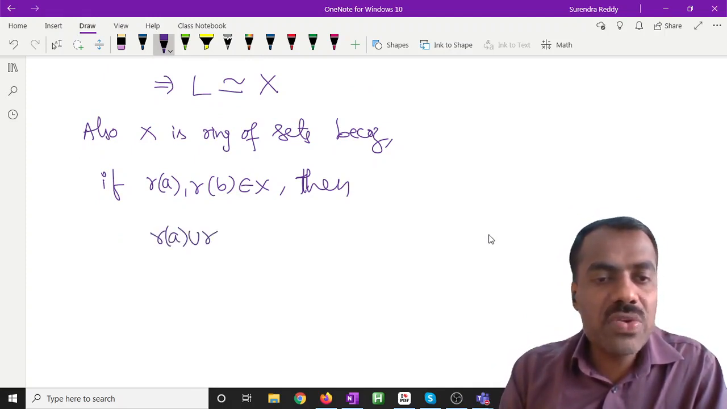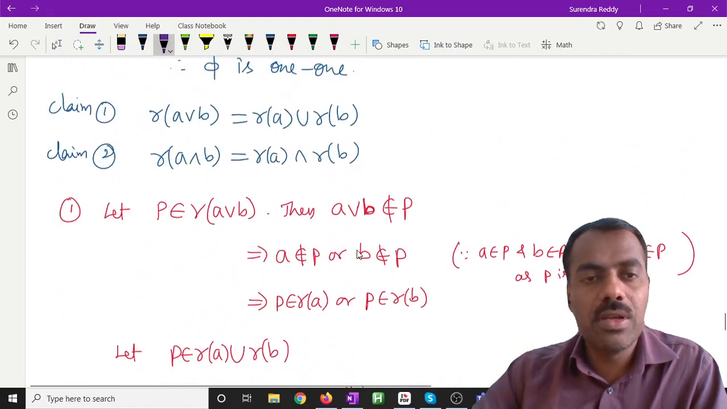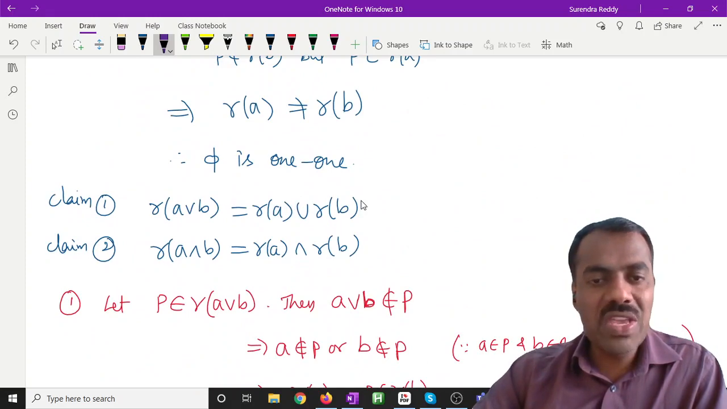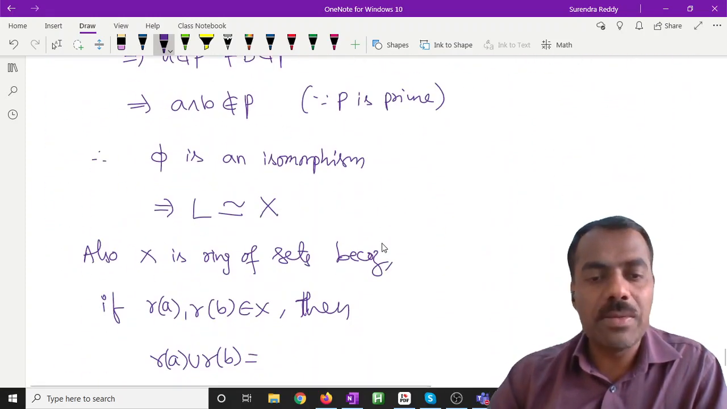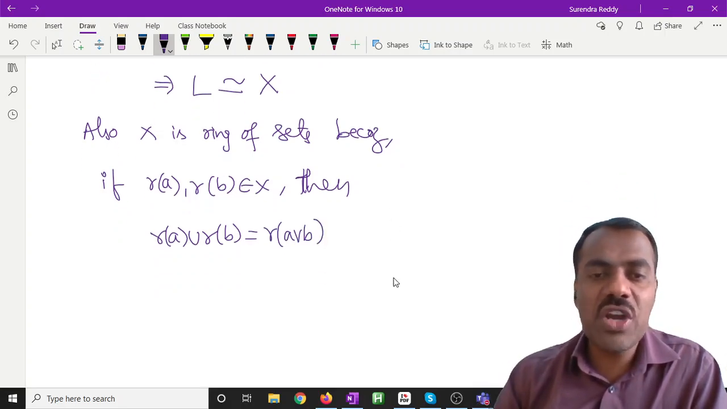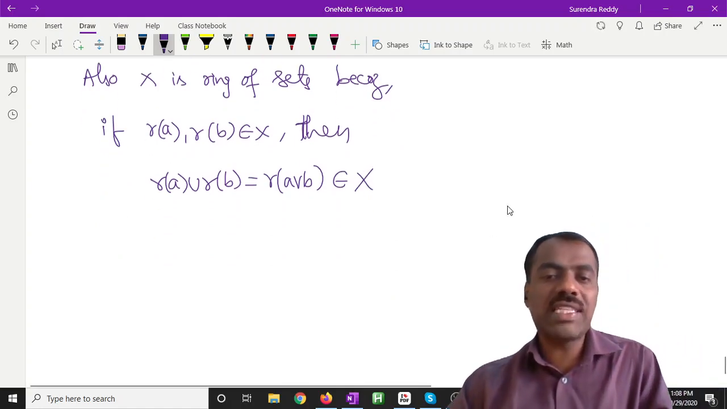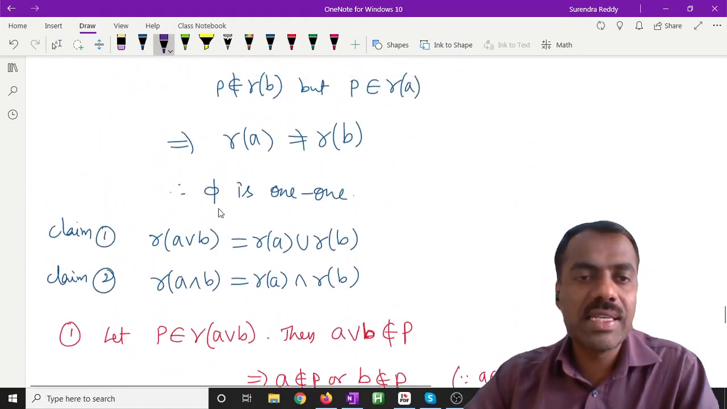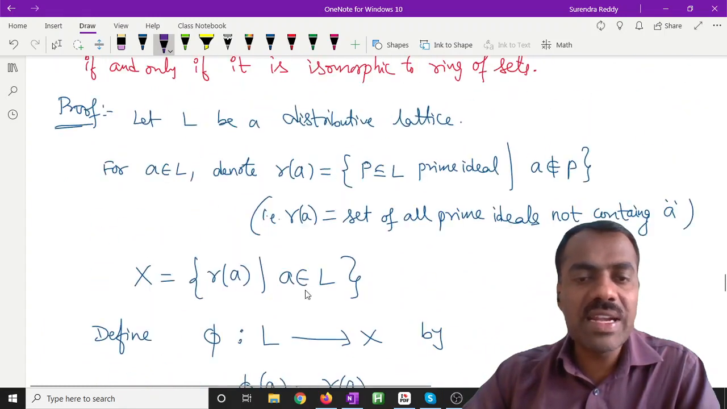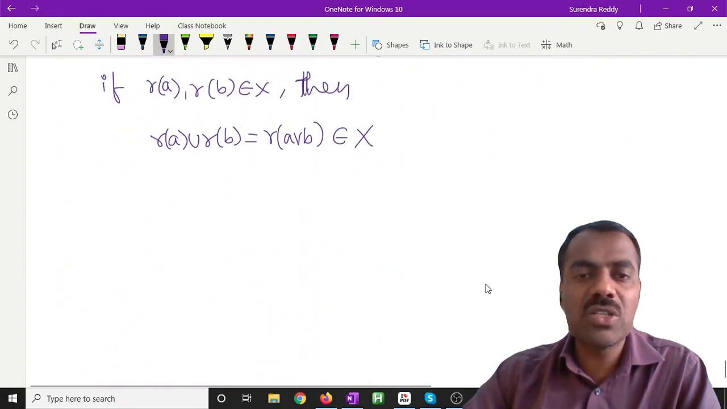Then R of A union R of B. Just now we proved that R of A union R of B is R of A join B, right? Now can you see that R of A join B belongs to X? Why does R of A join B belong to X? What is X? X is nothing but, for every element A in L, you have R of A, right? So the question is whether A join B belongs to L.